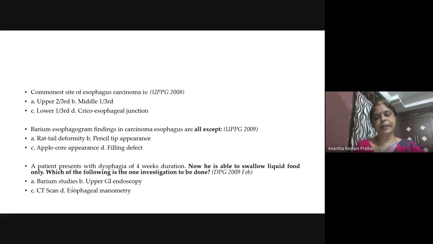They will take a picture at 20 minutes, at 1 hour, and at 4 hours. This is to see gastric outlet obstruction, pyloric stenosis, and any small bowel diseases like Crohn's and all. So barium studies is not the answer. Esophageal manometry is not. CT scan, maybe, we don't know. But upper GI endoscopy is fitting well.